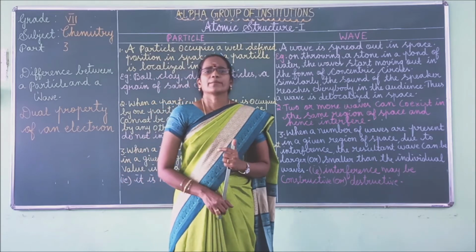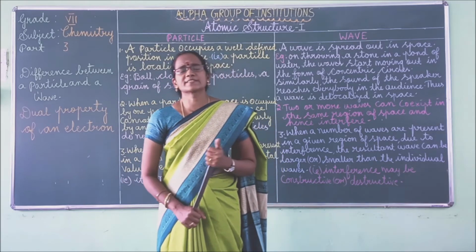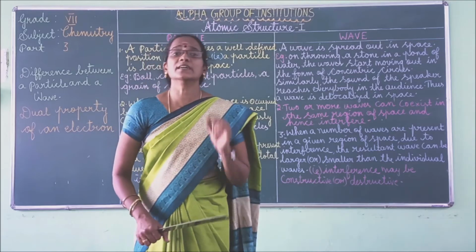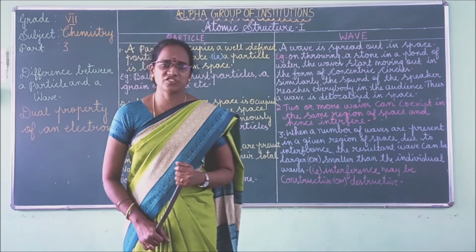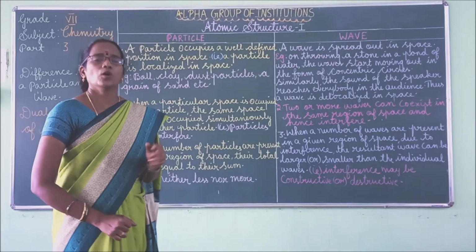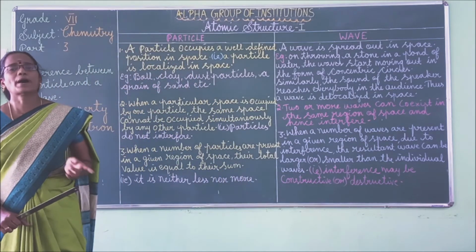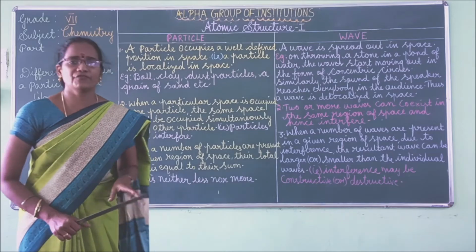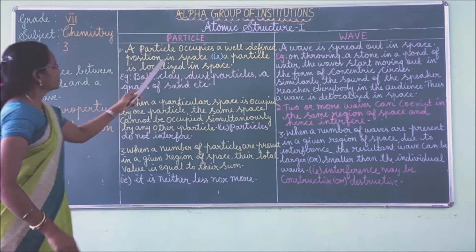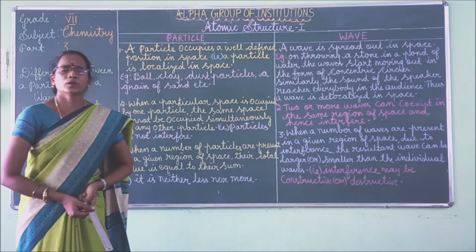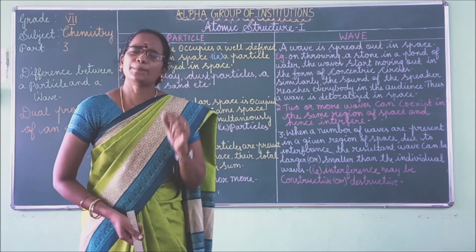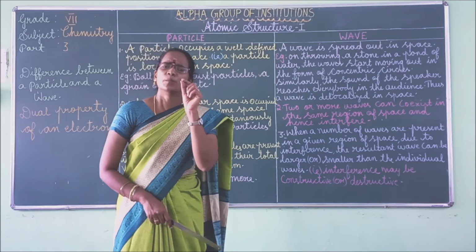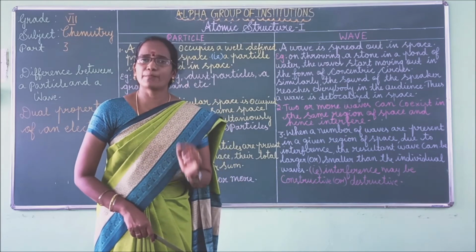Right? Okay. Now we will discuss the difference between particle and wave nature. First, we will move to the particle. What is meant by particle? In chemistry, a particle is a minute portion of matter.